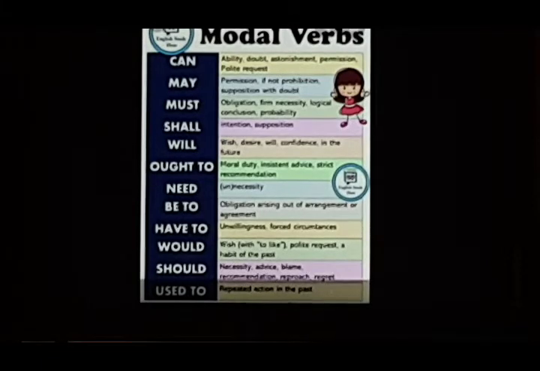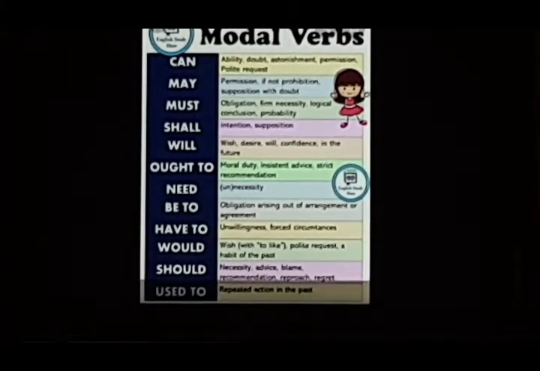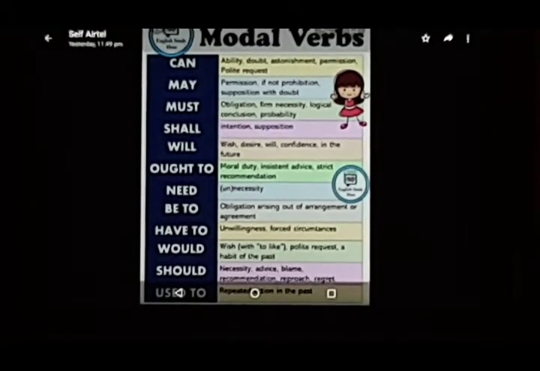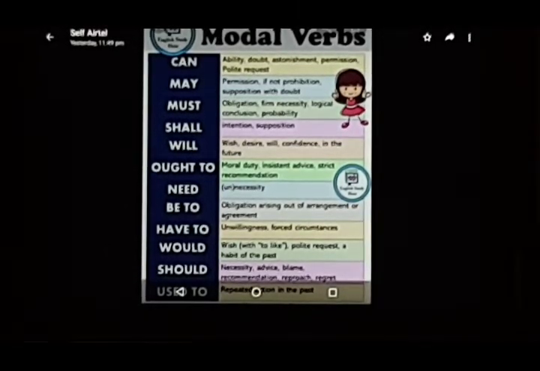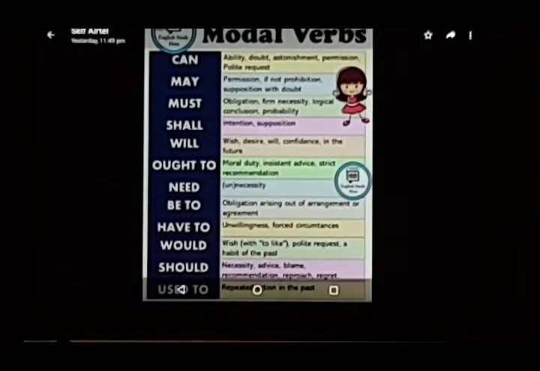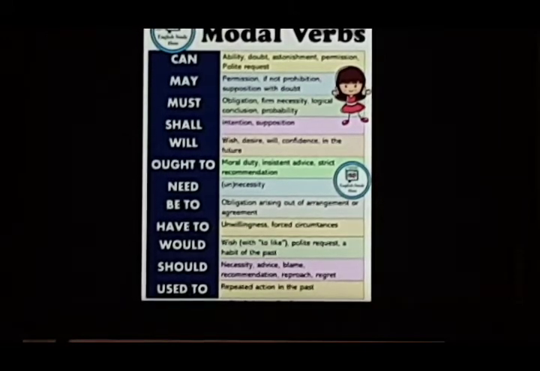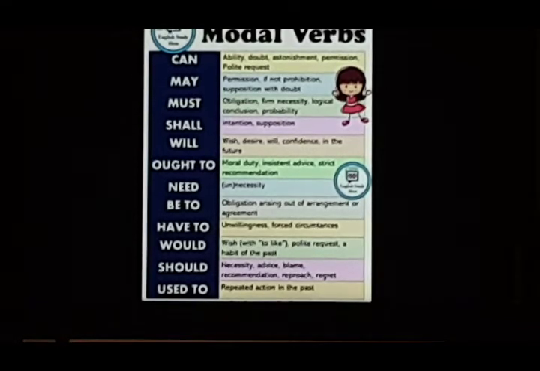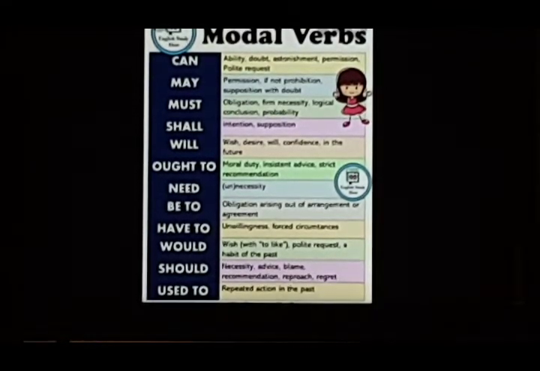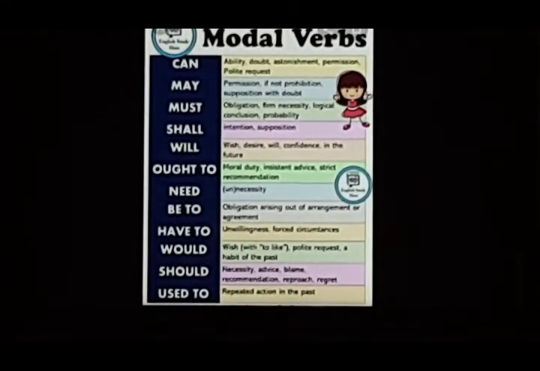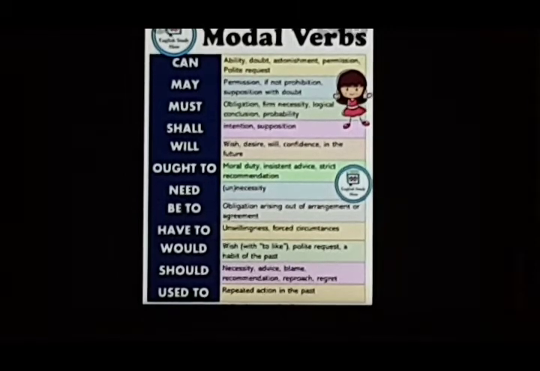Now this ought to, this might be a new word for you. So when do we use it? When we talk about some moral duty, insistent advice, strict recommendation. Need is of course one more word which can be used as a modal verb. Need, necessity or unnecessity. Be to also, like we can use for the form, we can use have to, has to, had to. Obligation arising out of arrangement or agreement. Have to, unwillingness, forced circumstances.